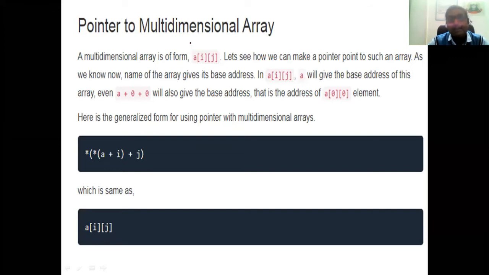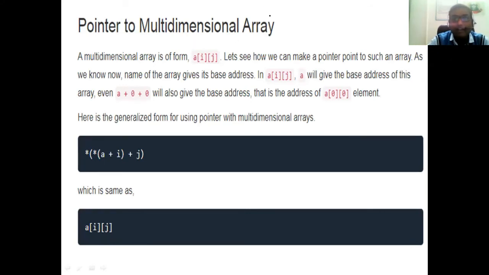Indirectly we can say every row contains an individual one-dimensional array. Row 1 is a one-dimensional array, row 2 is a one-dimensional array, row 3 is a one-dimensional array. Suppose this 3 by 3 matrix is given: this is the first row, this is the second row, this is the third row.